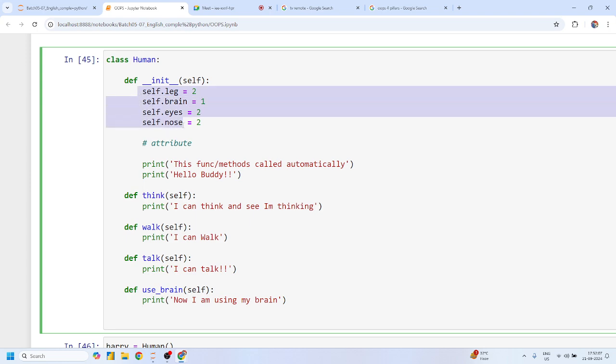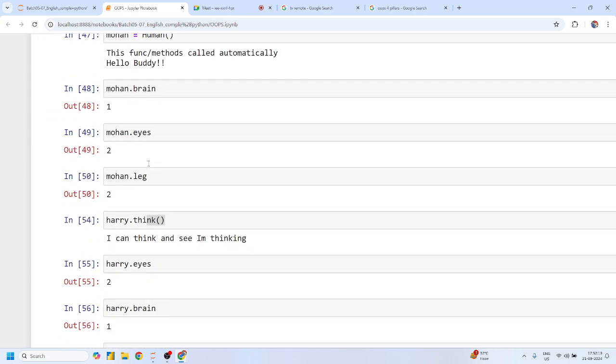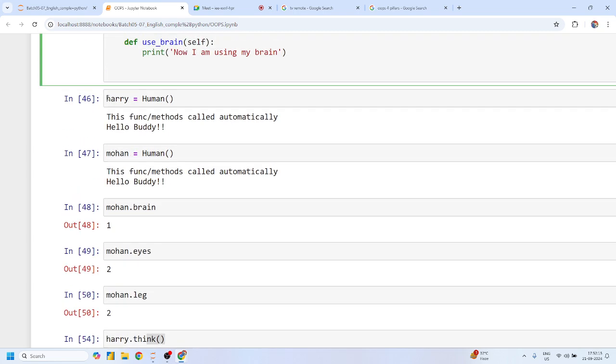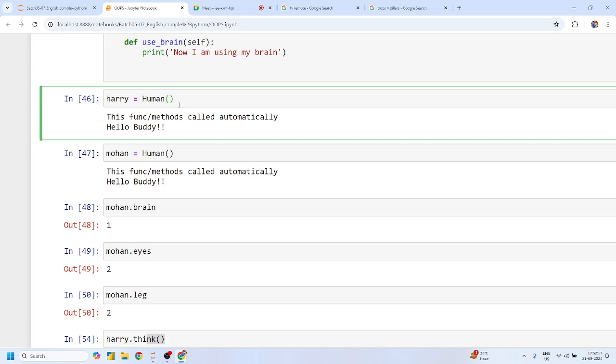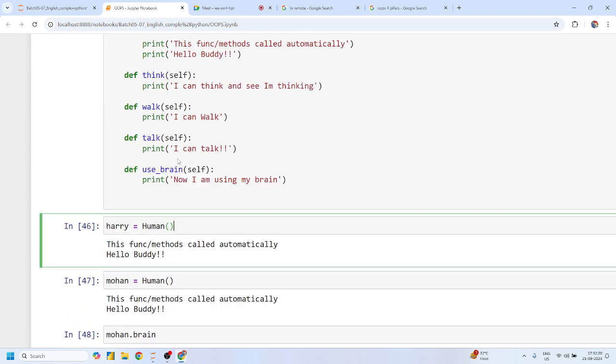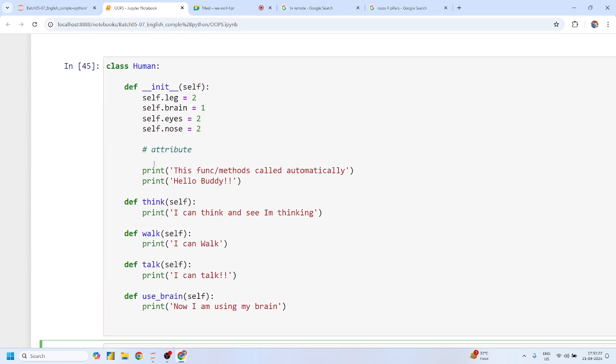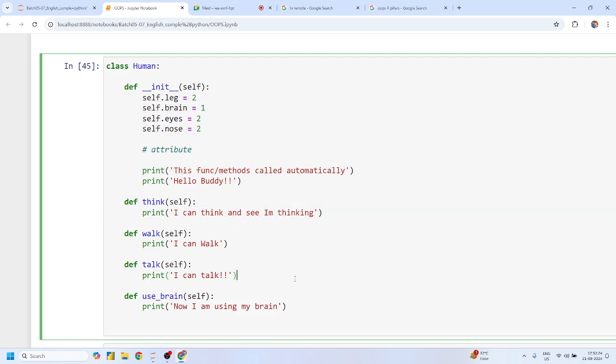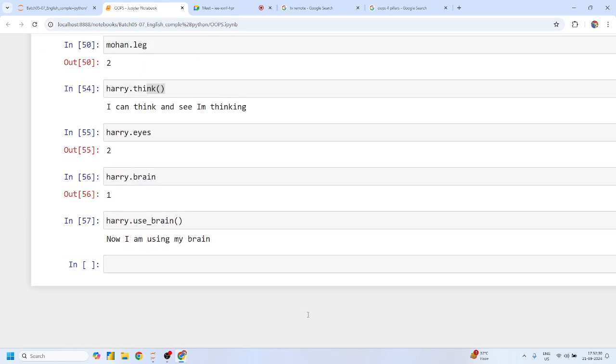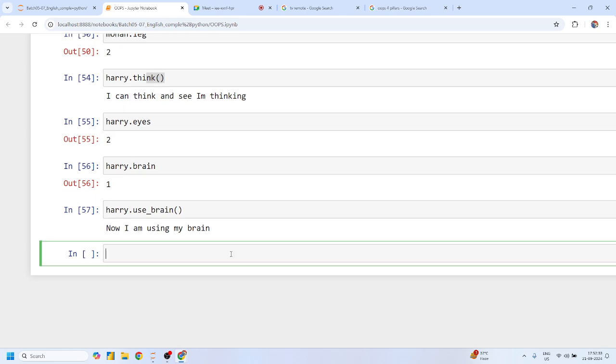This self dot attributes are called automatically, this initialization or constructor is called automatically, and whenever any new person, any human being, is created with the help of this human class, that particular object will be blessed with all those features. Yes or no? And what kind of features are self dot attributes to all those functions? Yes or no? Mohit, any doubt?